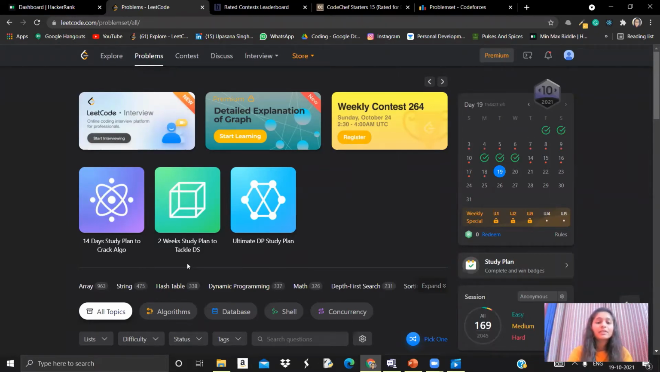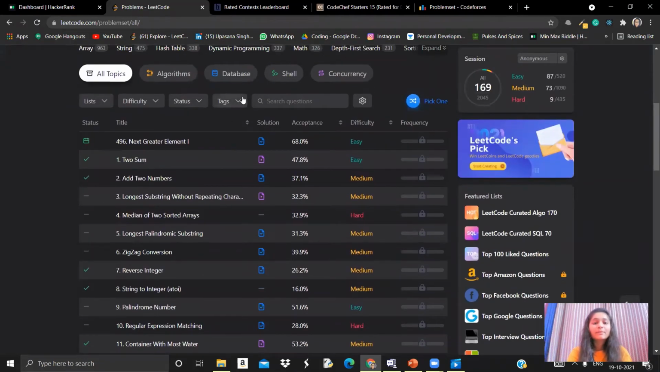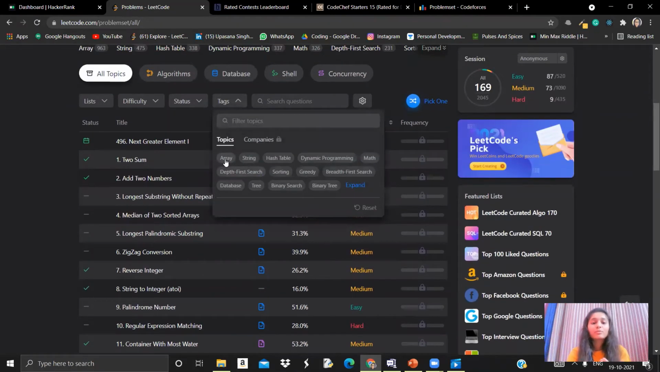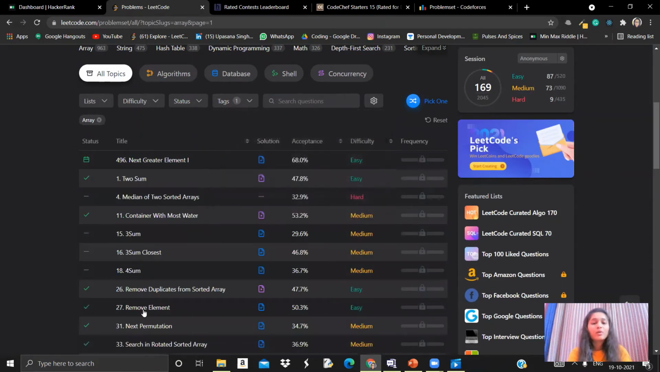Other than this, you can see a 2-week study plan to tackle data structures, algorithms, and many more things. Also, there are tags available. You can practice questions related to a specific tag. Suppose you are not good at arrays, then you can select the array tag and you will get all the problems with that tag.